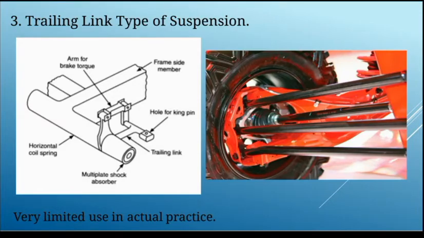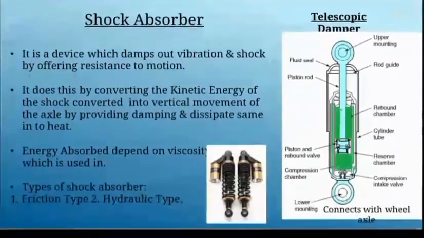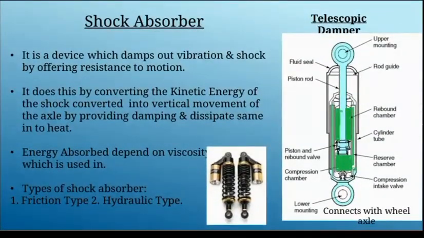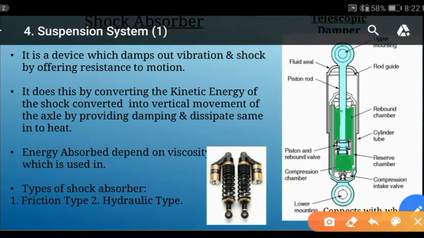So now we move to our next topic, shock absorber. Friends, shock absorber is a device which dampens out the vibration and the shock by offering resistance to the motion. Let's see how it offers the resistance to the motion.